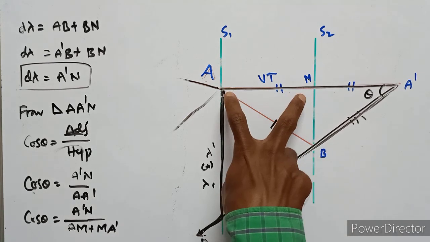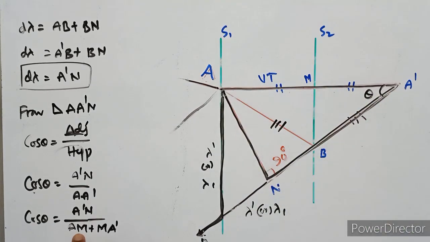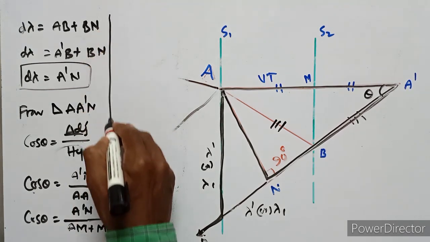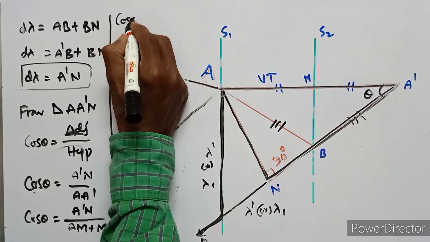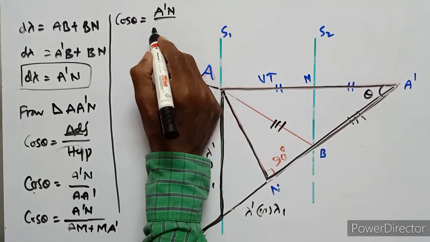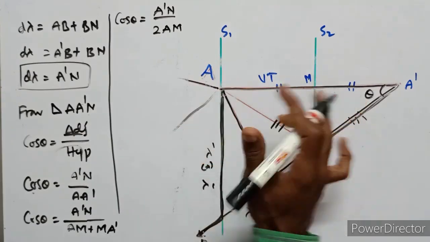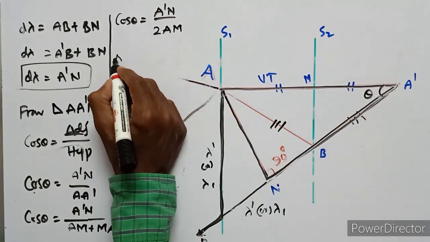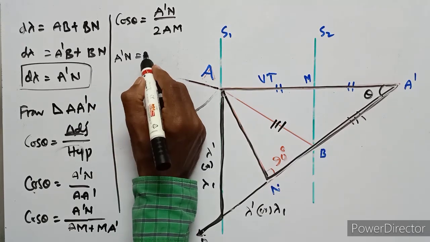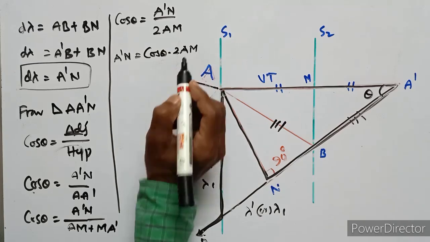Now we observe AM equals MA dash. So in the place of MA dash we substitute AM, and this equation can be written as cos theta equals A dash N upon 2 AM. Then A dash N equals cos theta into 2 AM.